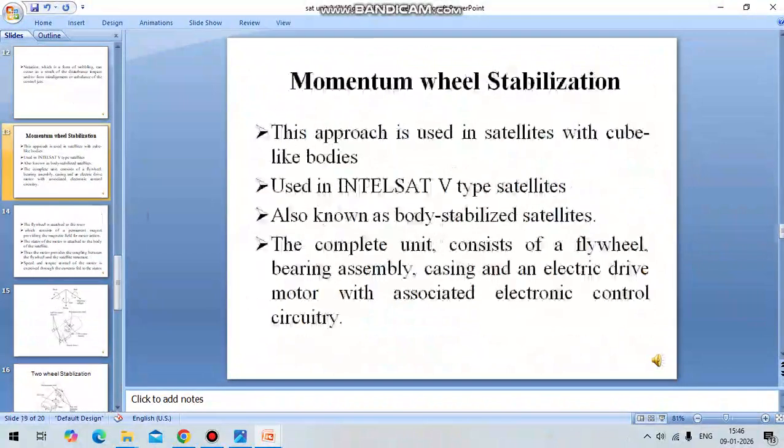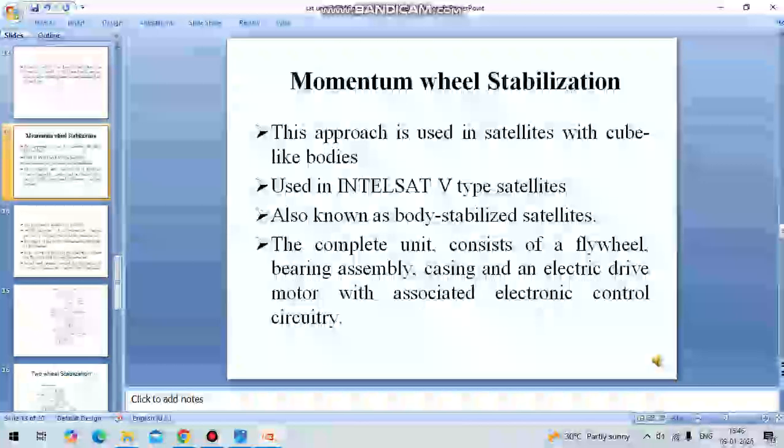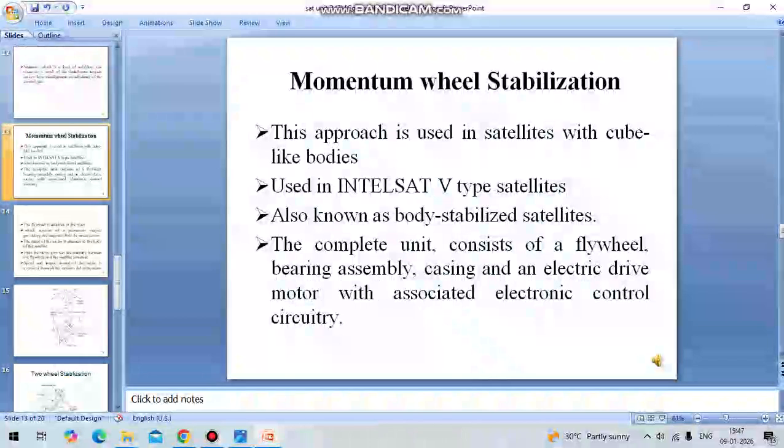The next type of stabilization is momentum wheel stabilization. This type is used for satellites with a cubic structure. So based on the structure of the satellite, the stabilization mechanism differs. The most commonly used is momentum wheel stabilization. This is used for cube-like structures, mainly in indoor satellites.